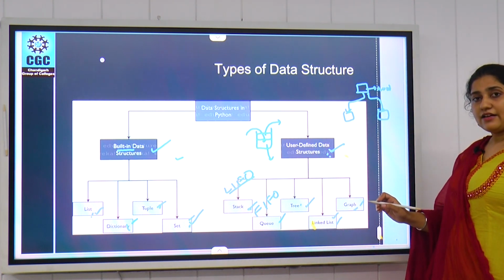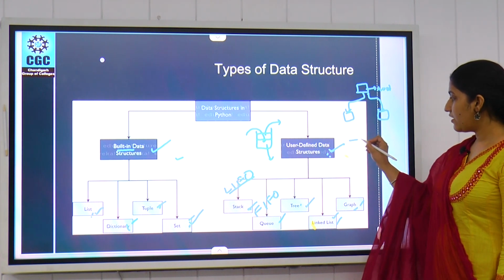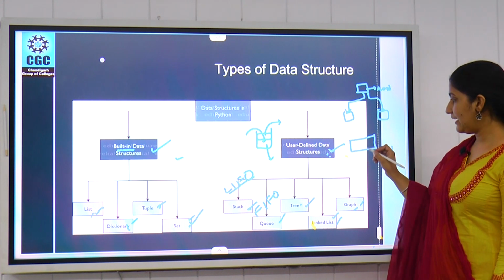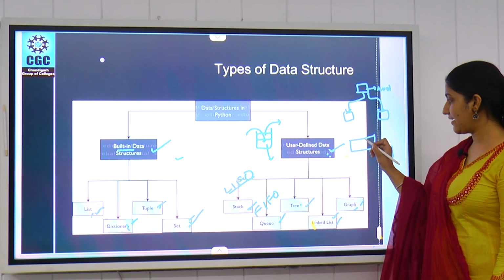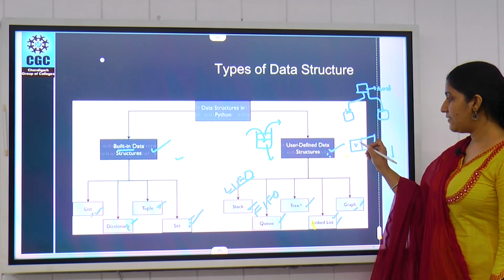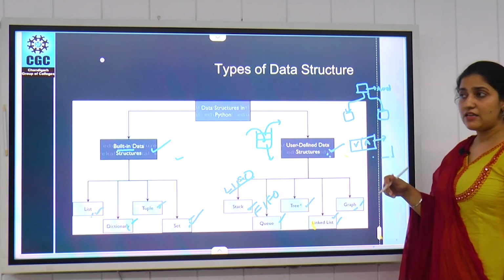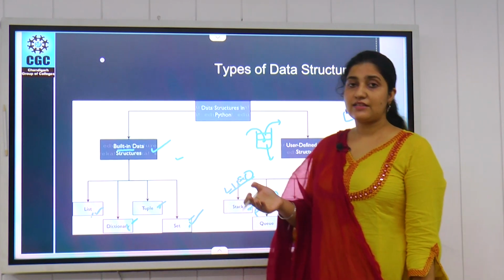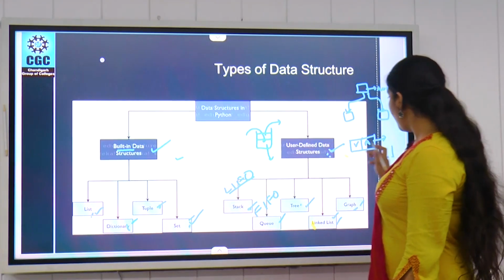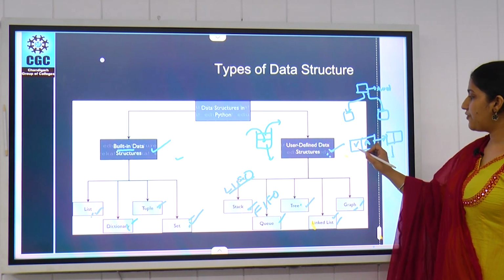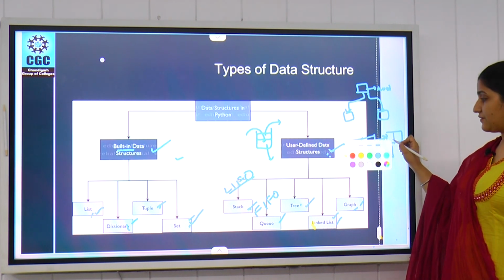A linked list is a kind of data element where we have two values in one pack: first is the value of data, and second is the address of the next data item. In a linked list, every element is connected to each other, and the first item contains the address of the second.